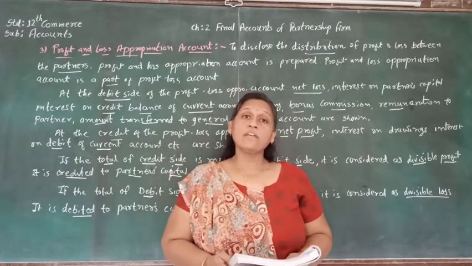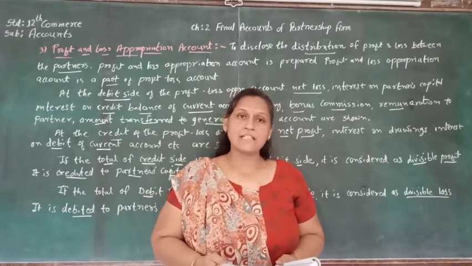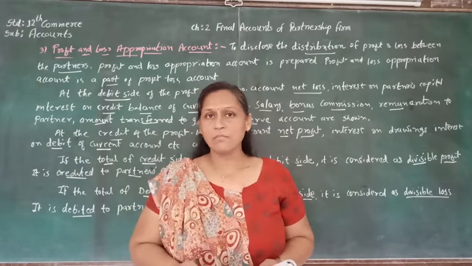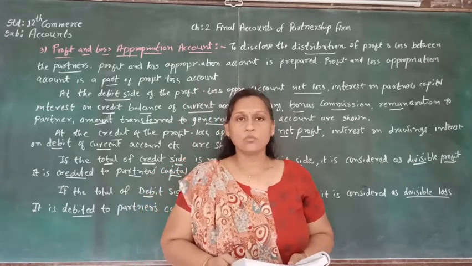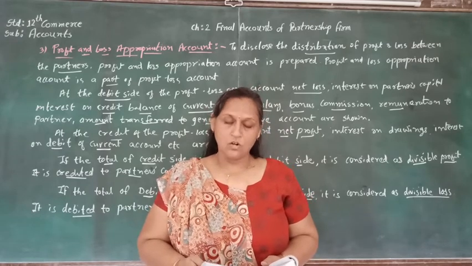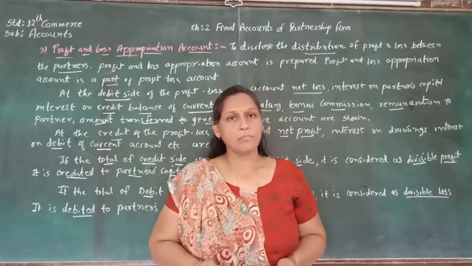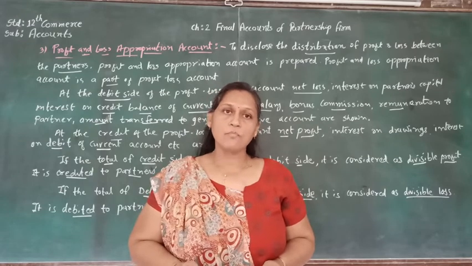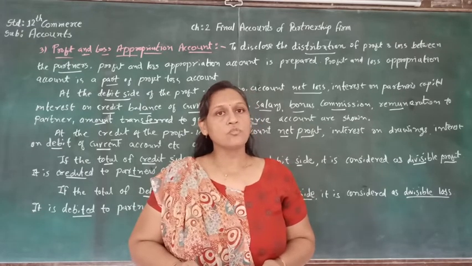If the total of the credit side is more, then it will be a divisible profit. But if the total of the debit side is more, then it will be a divisible loss. So this is how we are supposed to prepare the profit and loss appropriation account. Students, you may prepare it.